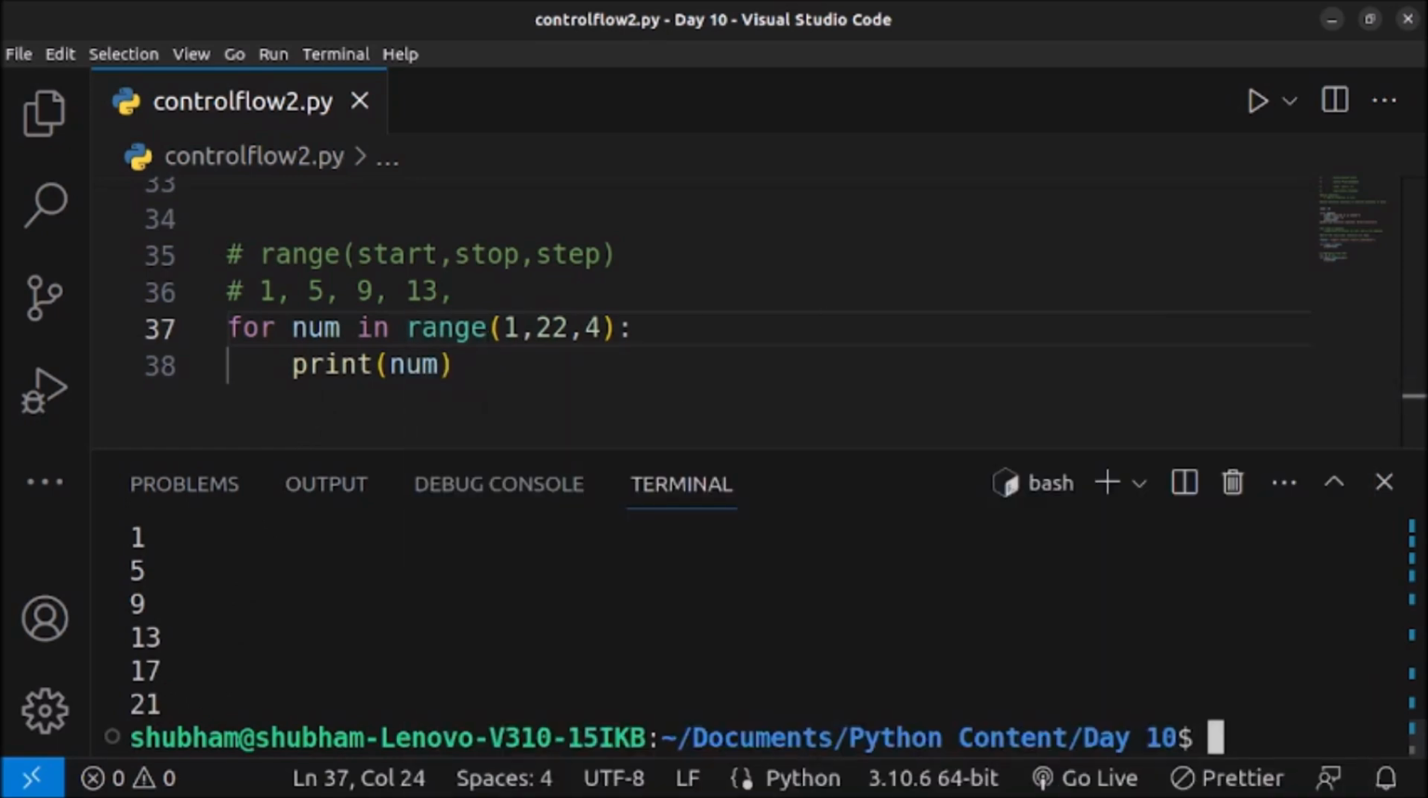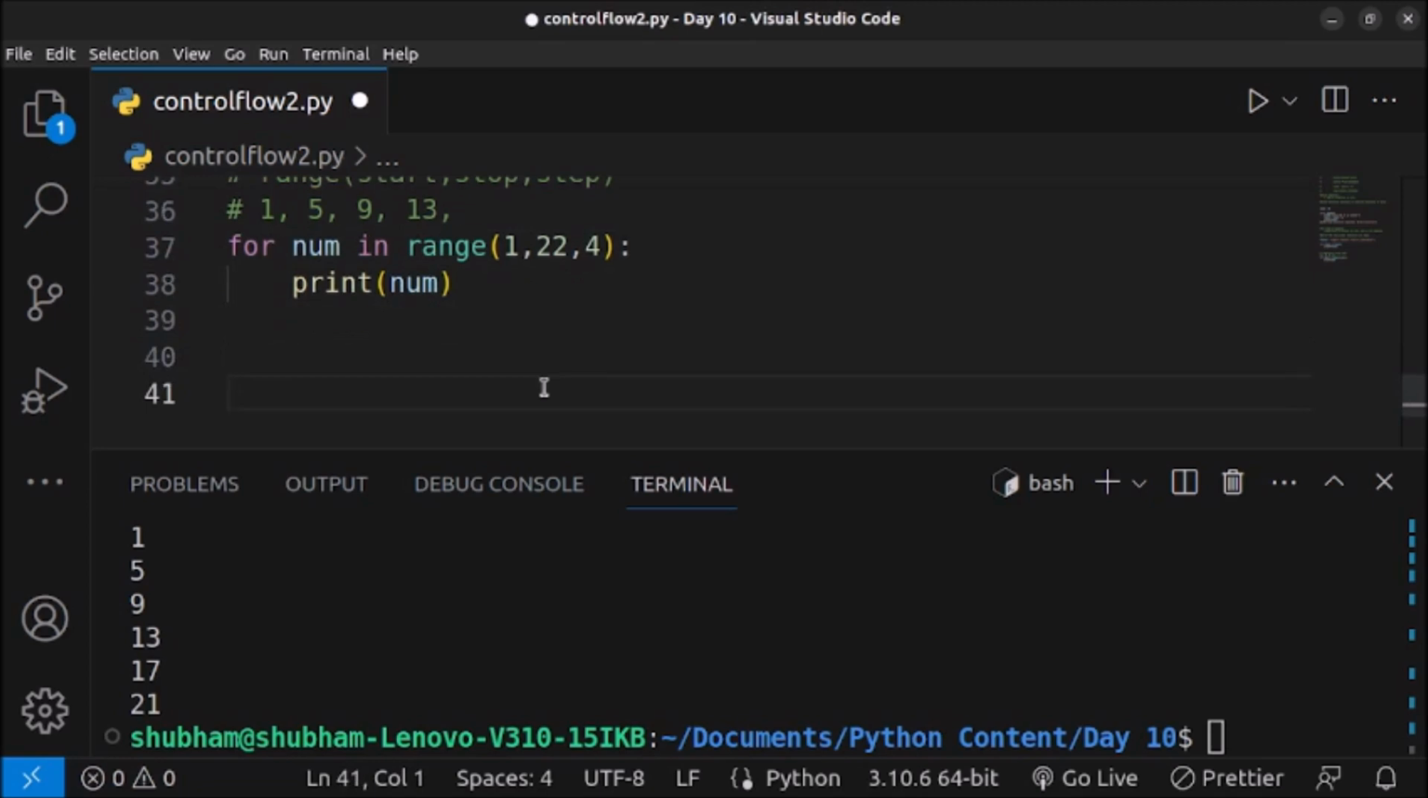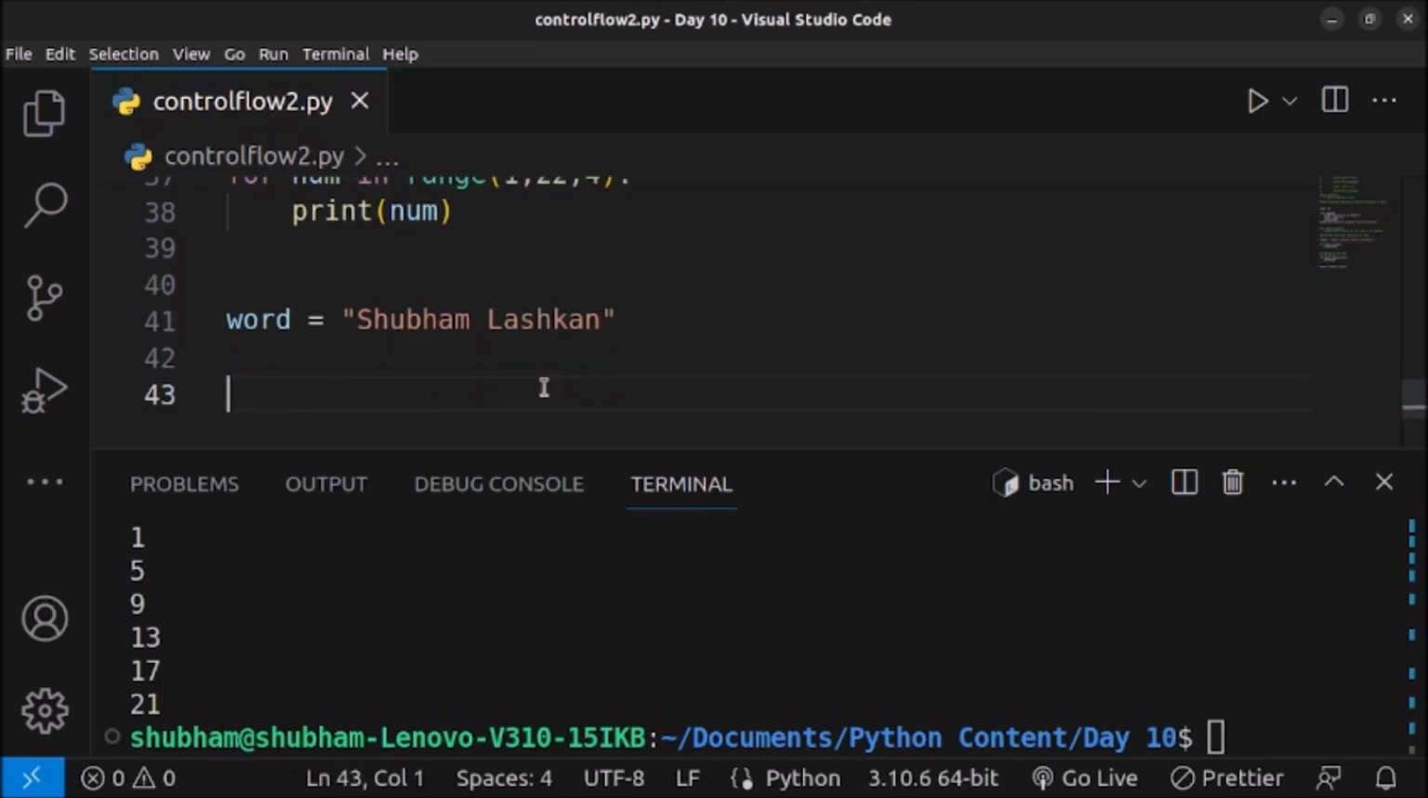So that's it about the loops. Let me also explain iterating over a string using a for loop. Let me create one string, word, which is Shubham Lashkan, and I want to print every character of the string.